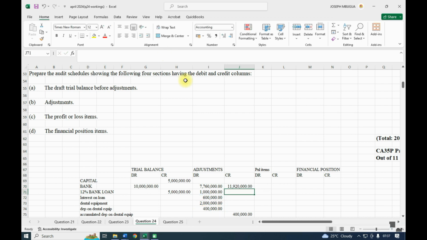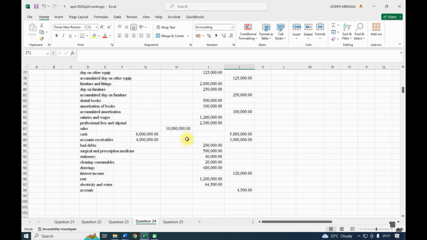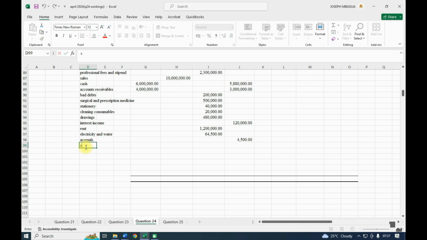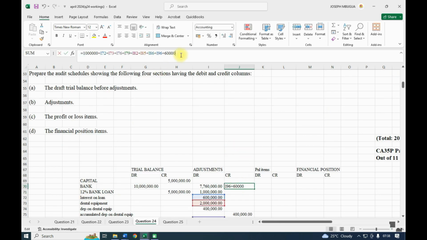Then she also paid 30,000 as subscription to dental, so subscription of 60. Subscription fee of 60,000. So we shall add it here.